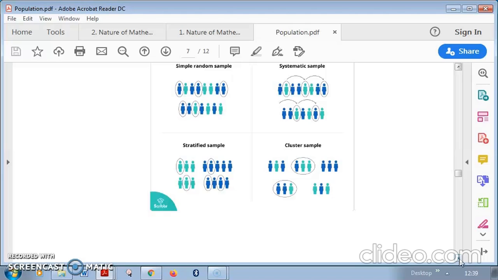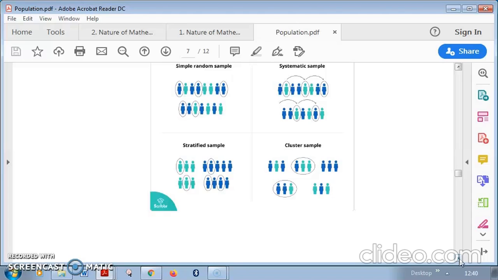People, this shopkeeper will not allow it if I take some grapes from this bunch, some from another bunch, and some from another bunch. He will say, please don't buy from my shop, because the whole bunch has to be selected. The bunch should not be disturbed. This type of sampling is known as cluster sampling.